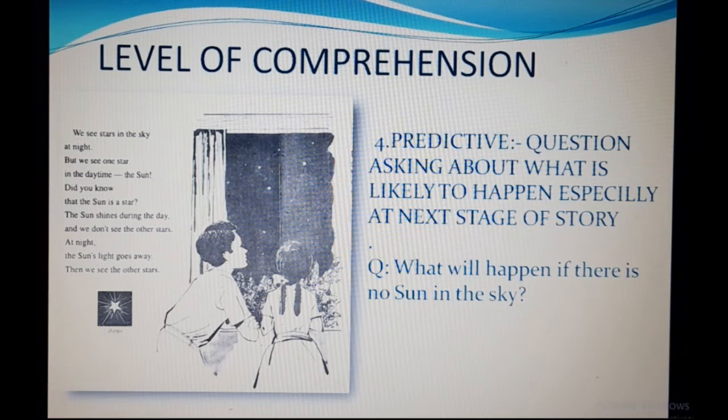And the fourth one is predictive. Questions asking about what is likely to happen, especially at the next stage of the story. We have sometimes an abrupt ending of something and we leave it to the readers to think what can happen afterwards. Here also we have one question that says, what will happen if there is no sun in the sky? This is totally imaginative. We will get many answers for such type of questions. So whenever we have reading comprehension, we should include all the 4 types of questions.